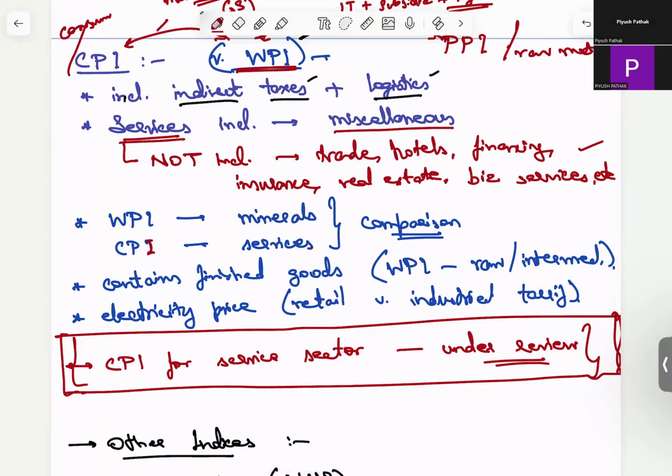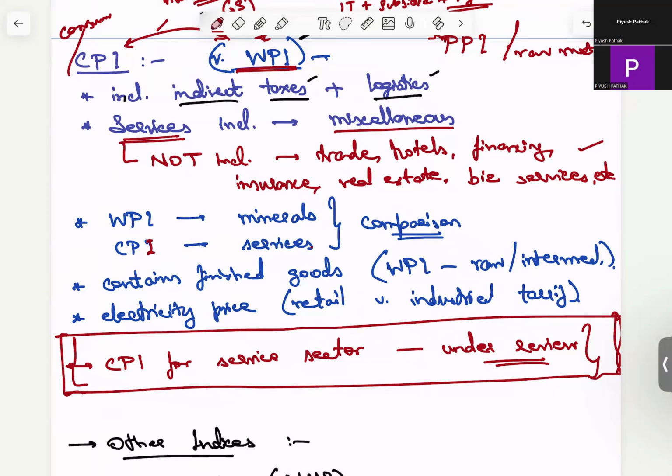Similarly, services is a part which is not included in WPI, even if you have used some financial or business or insurance services in your wholesale business. So this is why we have different metrics.